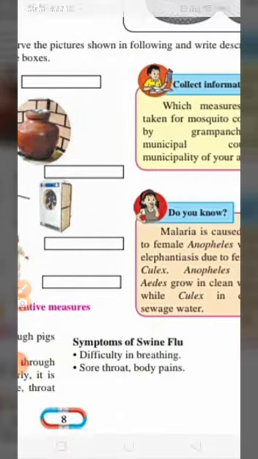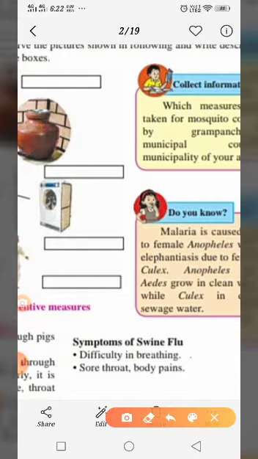Symptoms of swine flu are difficulty in breathing, sore throat and body pains. These are the symptoms of swine flu.